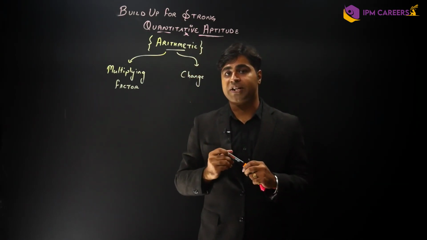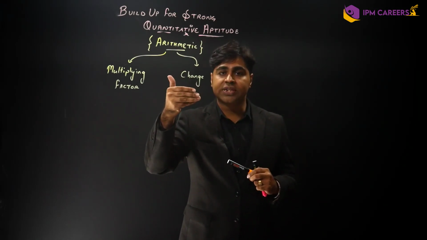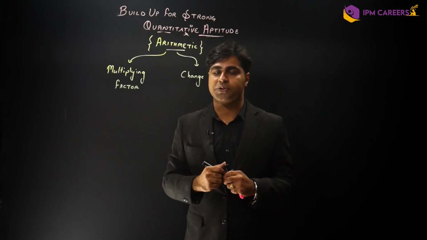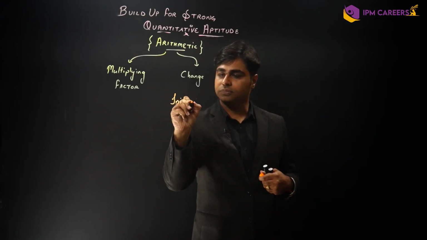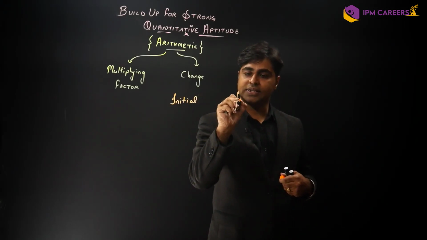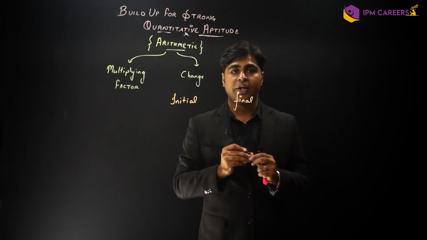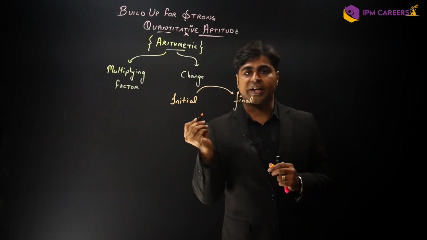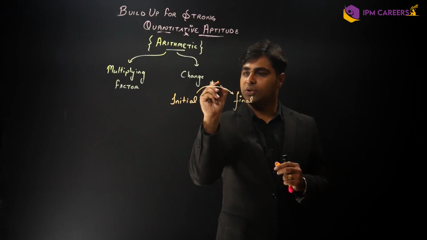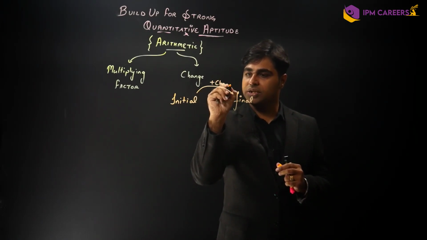Now, what do we mean by change and how is it used in different units and chapters? So there is an initial quantity and there is a final quantity. Whatever change happens from initial to final is said to be called the change.